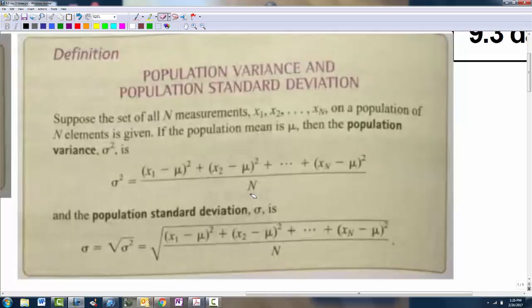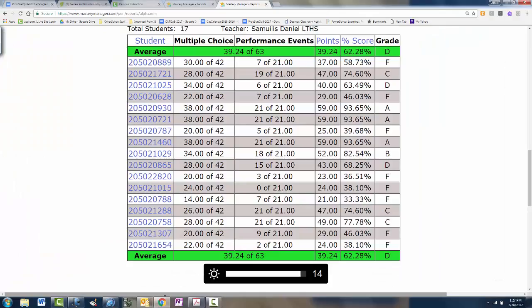This is what this means. I only had a class of 8 students, so I took all of the population and analyzed data off of that. That is a population variance and a standard deviation, as opposed to, hey, let me just take 3 of those 8 students and do some math on that. That's called a sample situation. And the data I get off of that is called a statistic, because it's trying to mirror what's happening in the whole population. Now, I'm going to go to the movie if you don't understand what I just said there.